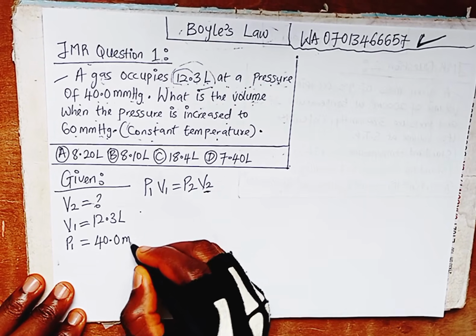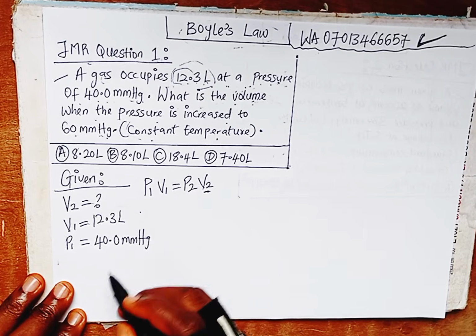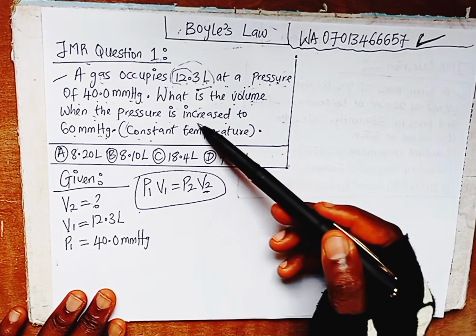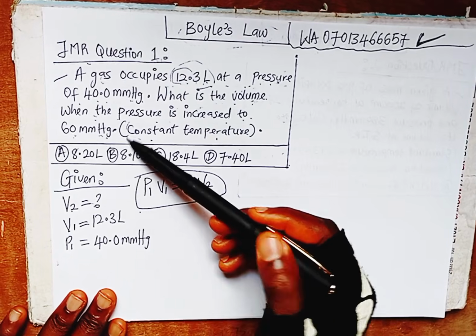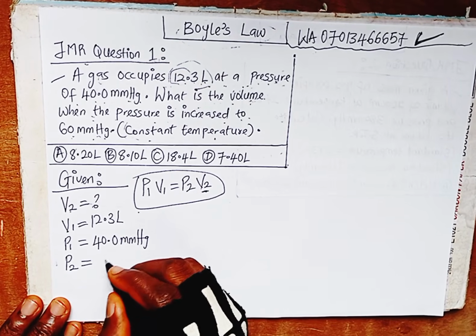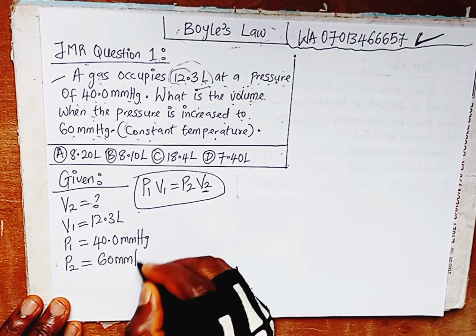40.0 millimeter of mercury. Okay. What is the volume? That's the V2 we define, when the pressure is increased to 60 millimeter of mercury. This one now is our pressure 2. Pressure 2 equal to 60 millimeter of mercury.